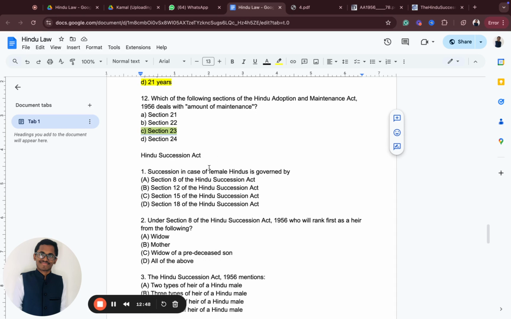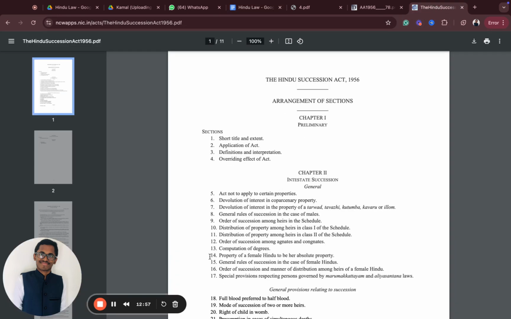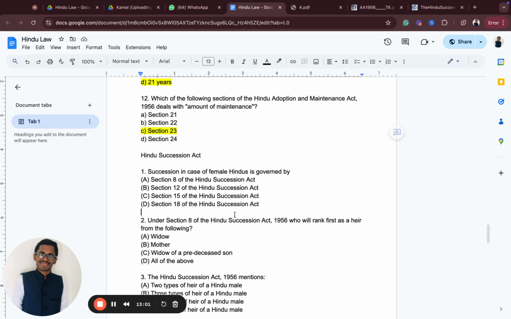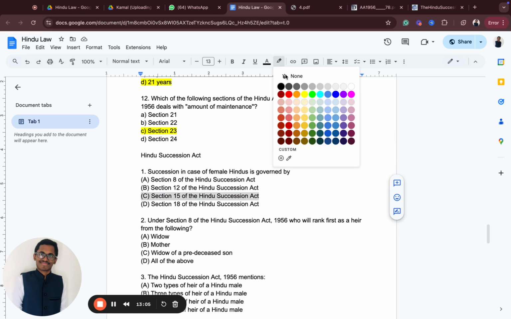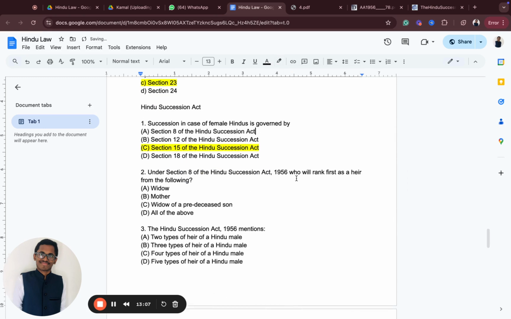If you observe, succession in case of female Hindus is governed under which section? Is it Section 8, Section 12, Section 15, or this one? Section 15 says about the general rules of succession in case of female Hindus. So Section 15 is the right answer.